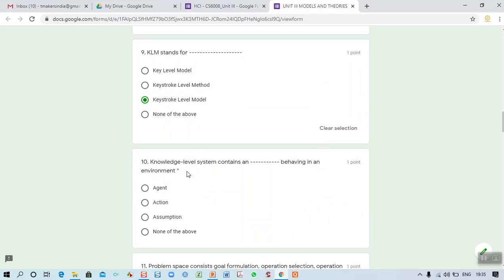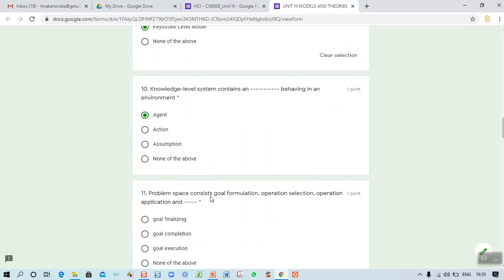For the 10th one, a knowledge level system contains dash behaving in an environment. I told you knowledge level is nothing but a human interacting with a machine. The interface between human and machine is also called an agent. So for the 10th one, the first one is the answer.